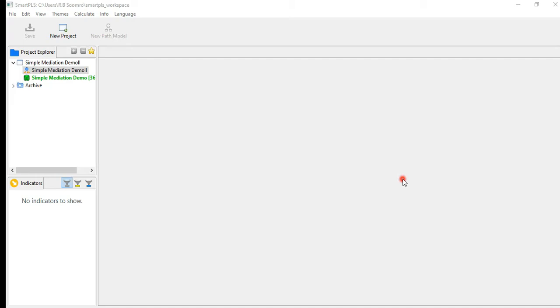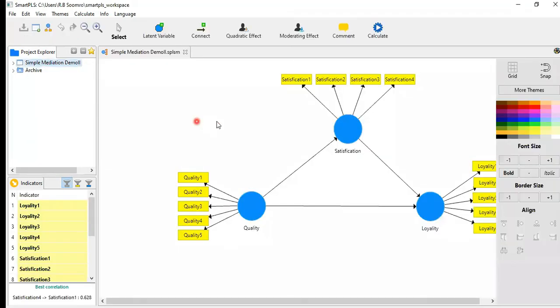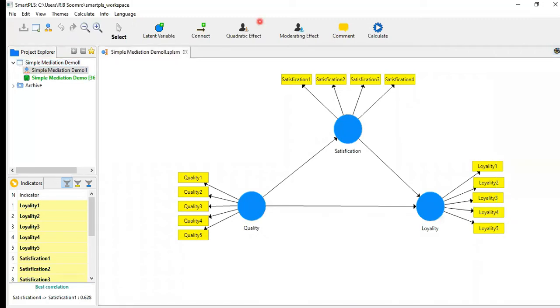Okay, now we are going towards our model. So we have to first open our model. These are indicators and this is our model. In this model, quality is my independent variable, loyalty is my dependent variable, and satisfaction is a mediator. First I want to talk about whether they are logically connected. If you find some theories, because theory is very important, you should attach your model to a certain theory. The theory will tell you whether there is a mediator or not. According to this theory, you have to make your model and include the mediator.